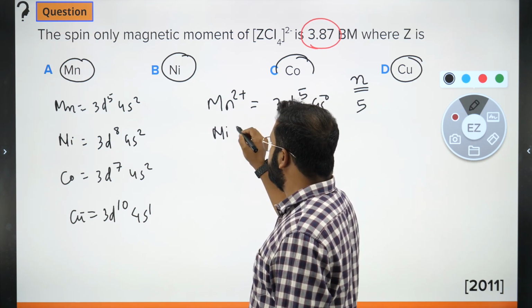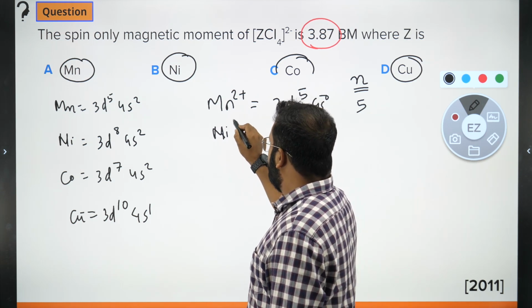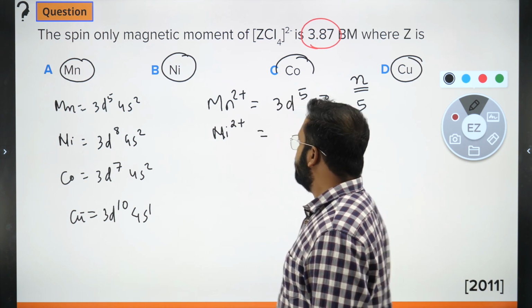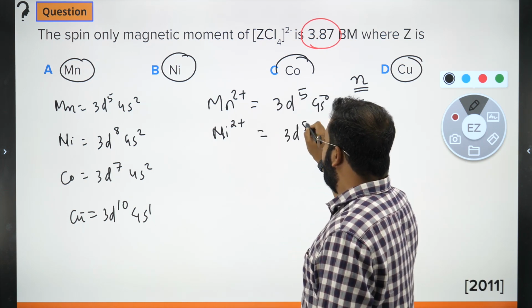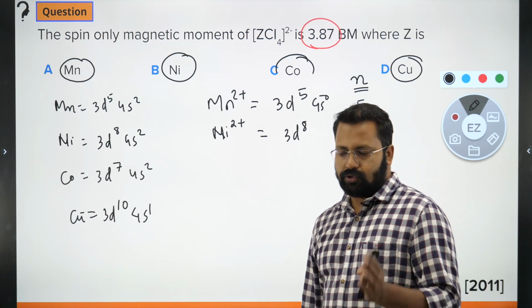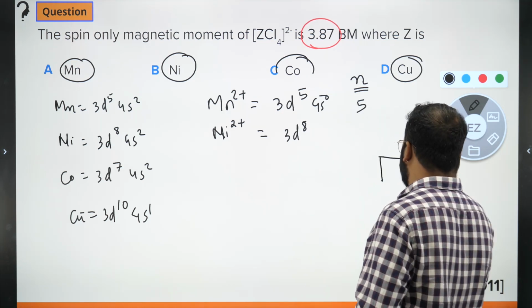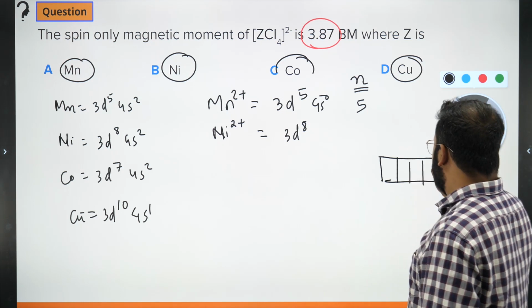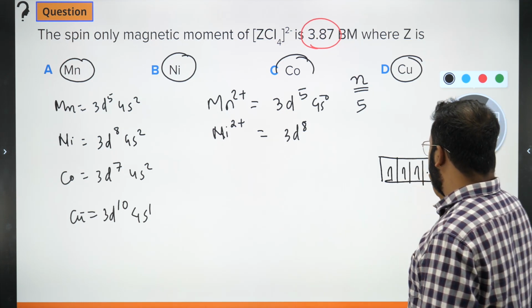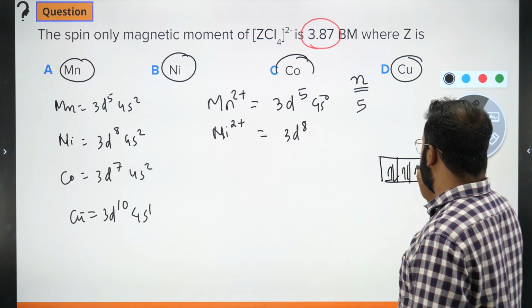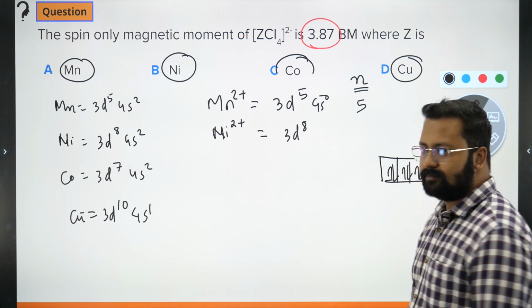Nickel 2 plus will be 3d8. If you remember the d orbitals, 5 compartments, 1 2 3 4 5, 6 7 8.